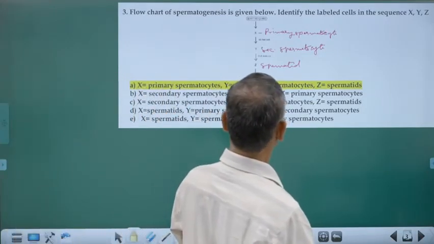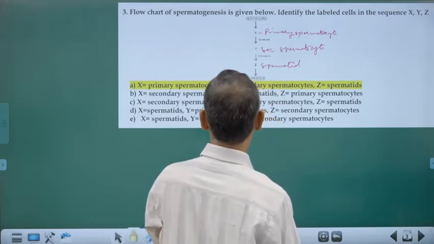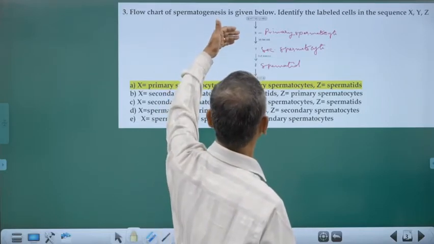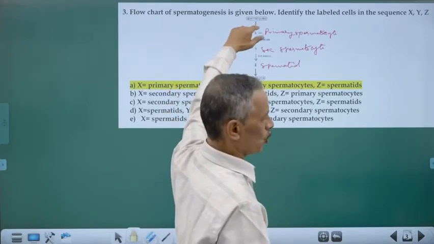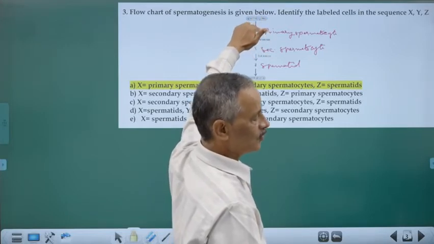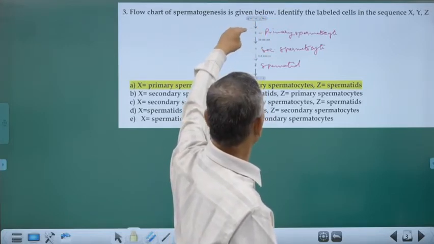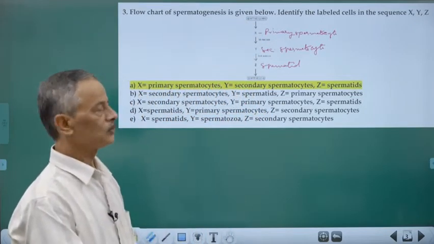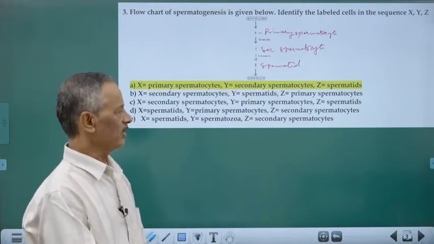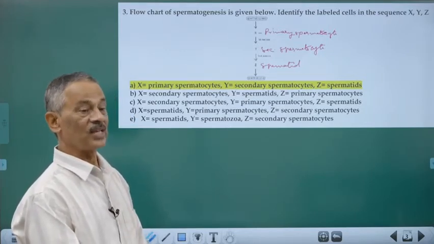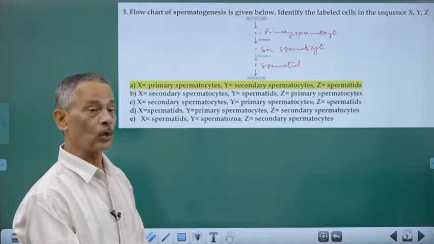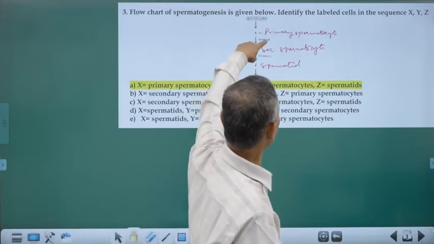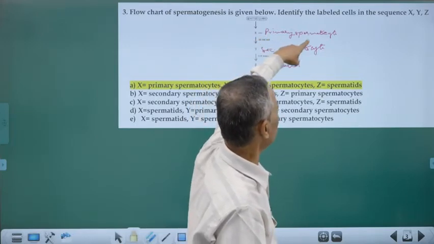Flow chart of spermatogenesis is given. You can see, identify the labeled cells during gametogenesis. Spermatogonia cells are formed as a result of repeated multiplication. Large number of spermatogonia cells are formed and they will be developing into primary spermatocyte. That primary spermatocyte is the cell that is ready for meiosis. It undergoes meiosis 1. So here it is first meiosis. So the cell that undergoes first meiosis is primary spermatocyte.